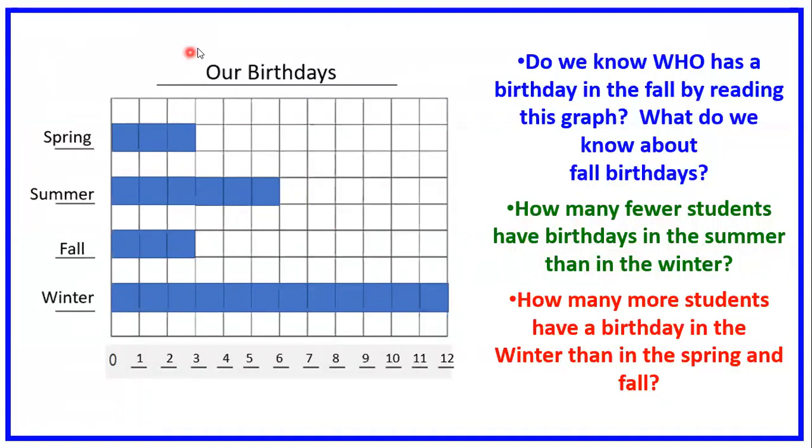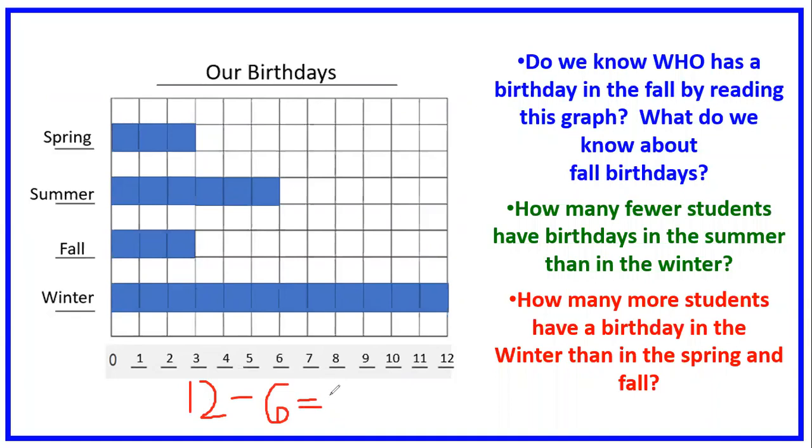And remember, we can set this up by drawing if we want. We could write actual numbers because we know how many are in the winter? 12. We know how many are in the summer? 6. So we know that 12 minus 6 is 6. It's a doubles fact.